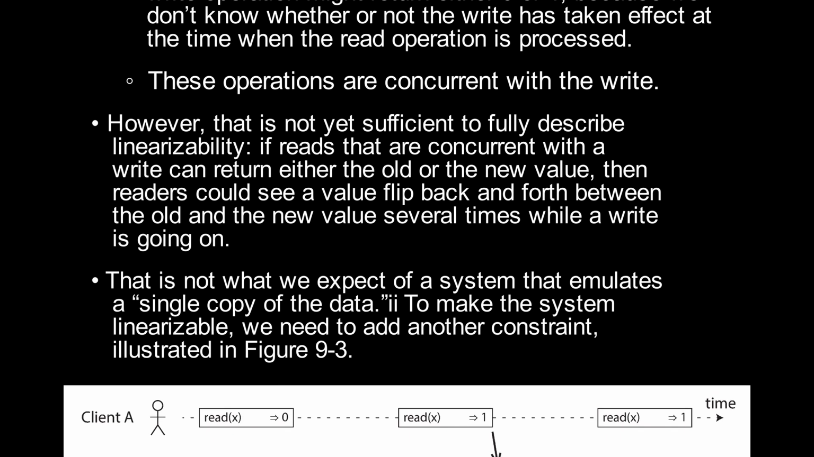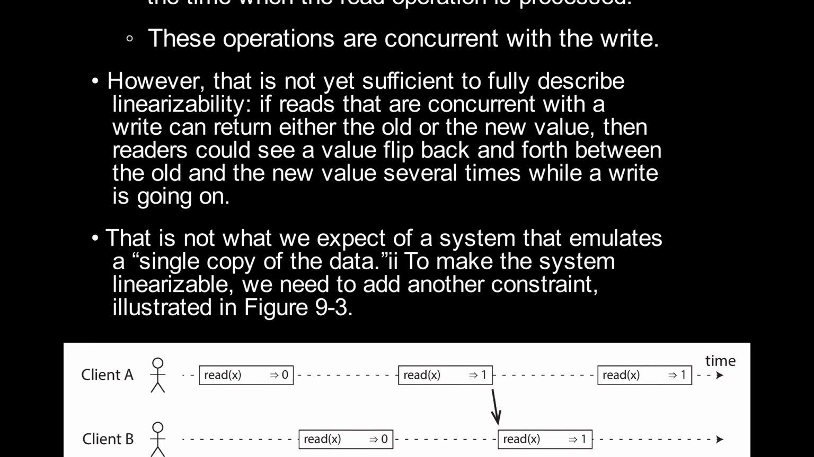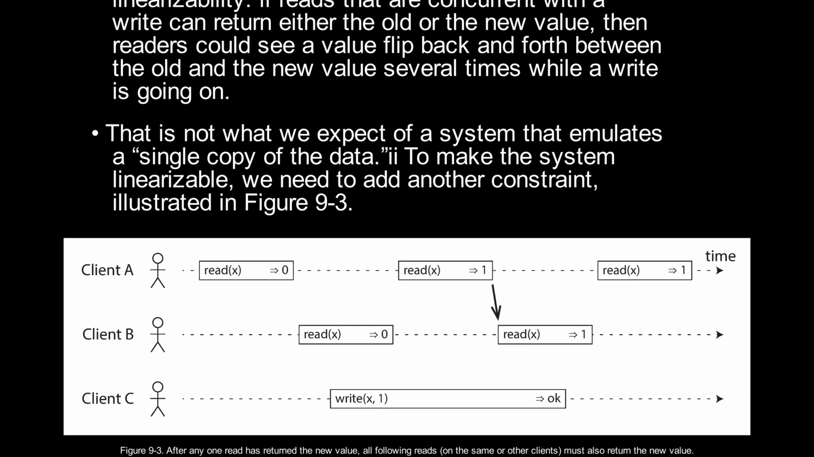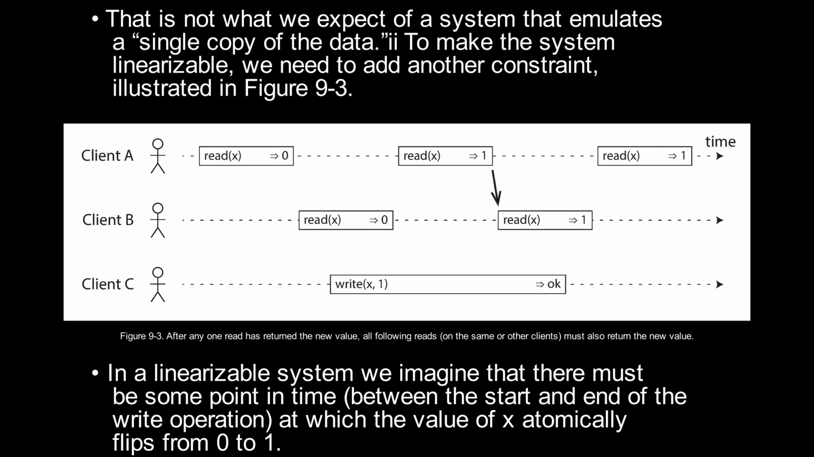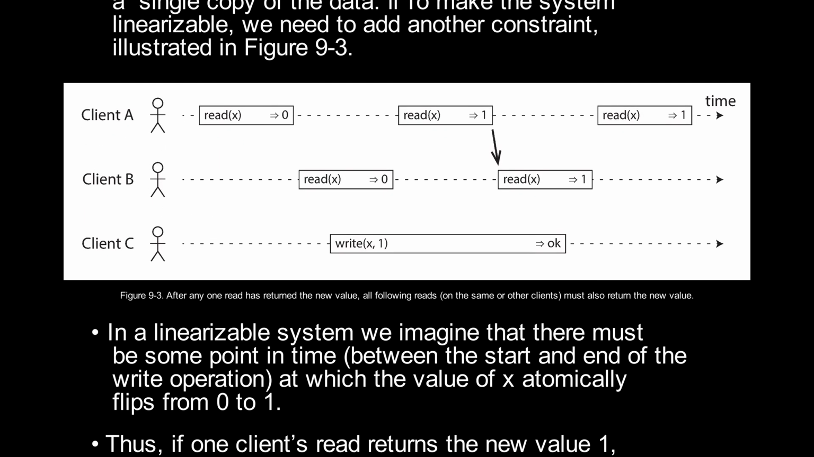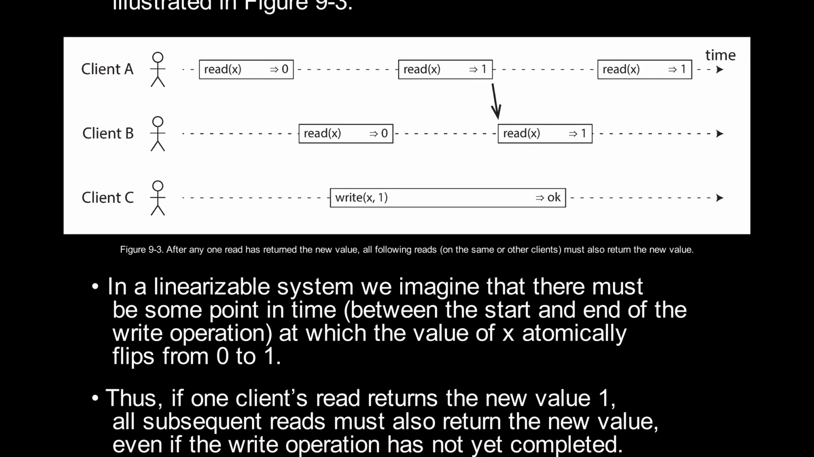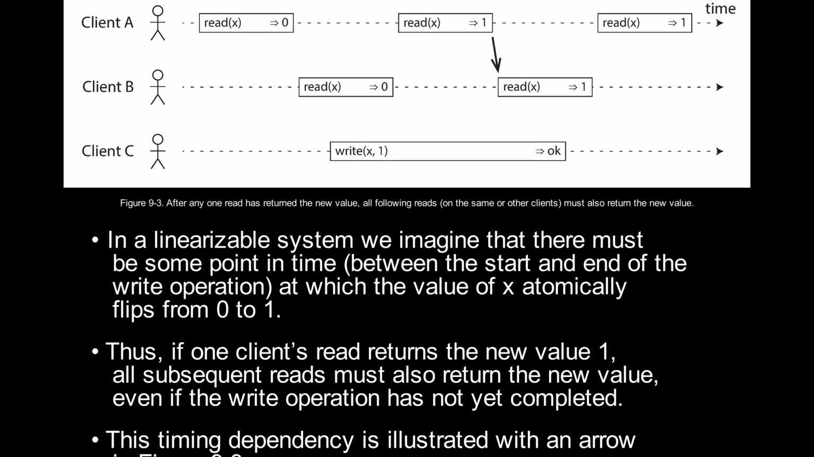To make the system linearizable, we need to add another constraint, illustrated in Figure 9-3. After any one read has returned the new value, all following reads on the same or other clients must also return the new value. In a linearizable system, we imagine that there must be some point in time between the start and end of the write operation, at which the value of X atomically flips from 0 to 1.